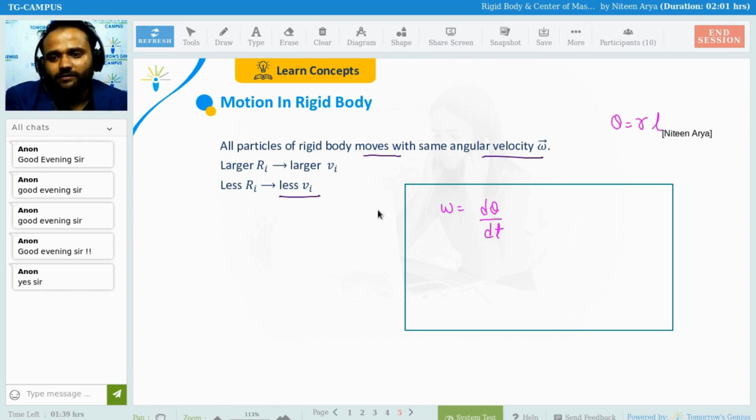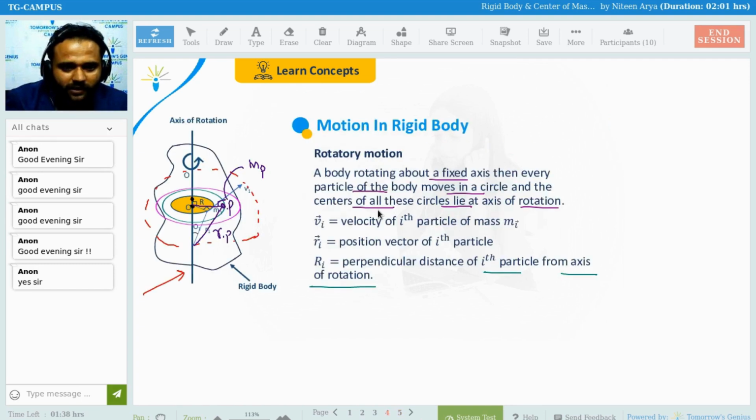Theta equals L by R, if I am not wrong, right? Is this clear now? Where R is the radius, and the arc length is L. Wait, tan theta equals theta, and that is L by R. I think I made a mistake there. How can you find this relation?